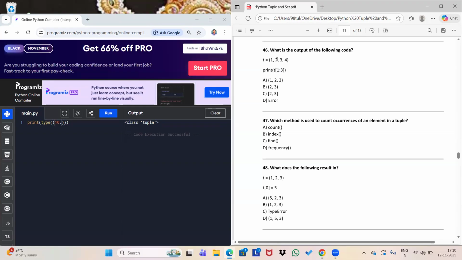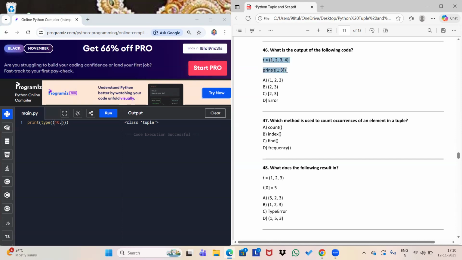Here 2 is at position 1, so the index would be 1, 3 will be at the second position, 4 will be at the third position. As we have mentioned only up to 3, it will go up to index 2, because the lower bound is included but the upper bound is excluded. So it will give you only 2 and 3.